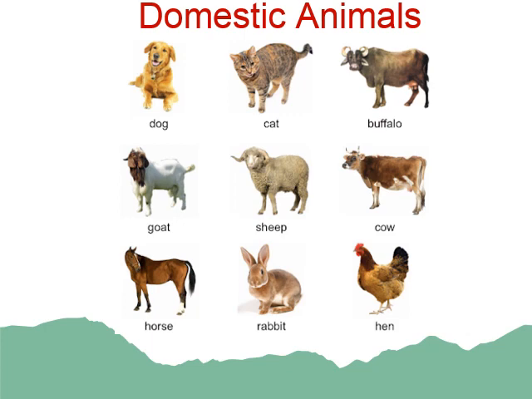So in this way you can see that there are different varieties of domestic animals. In this picture also you can see there are different animals like dog, cat, buffalo, goat, sheep, cow, horse, rabbit and hen. These animals live with us because they give something to us. So they are called domestic animals, animals which live with us.